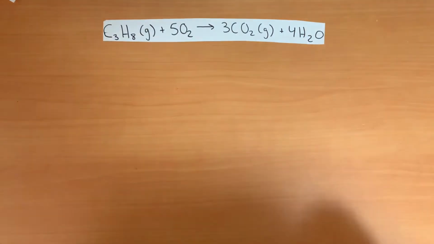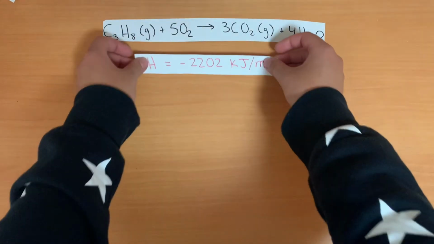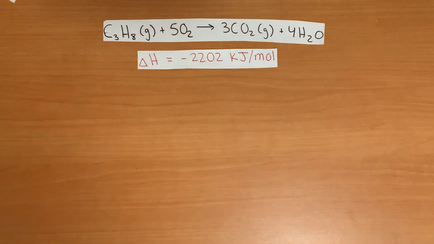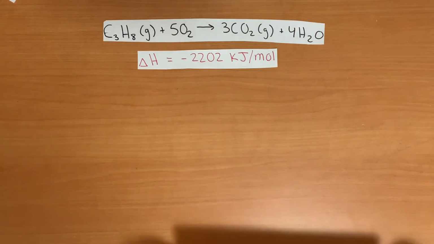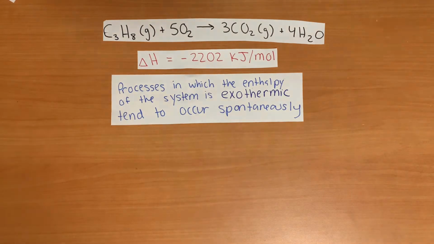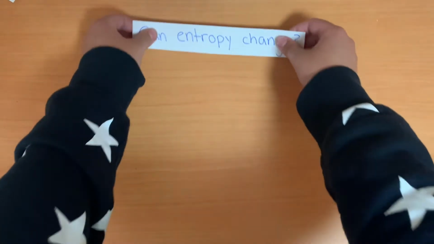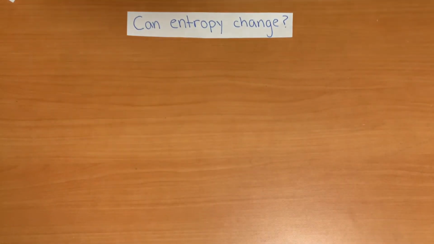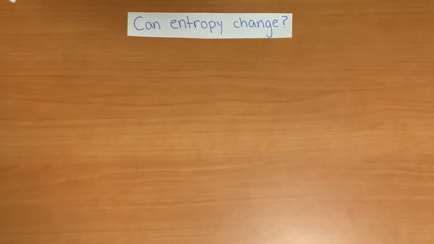Another example is the reaction of propane gas. The enthalpy is negative 2,202 kilojoules. This reaction is obviously spontaneous and extremely exothermic. Just because a reaction is exothermic doesn't mean it is spontaneous. Now, a question that might be popping up in your heads is, can entropy change? The answer is yes, it can.